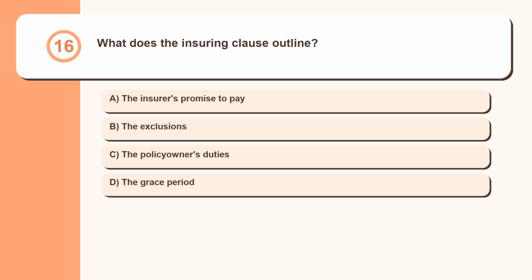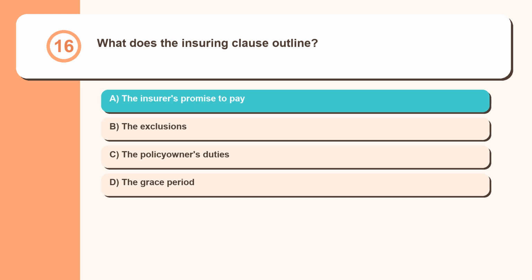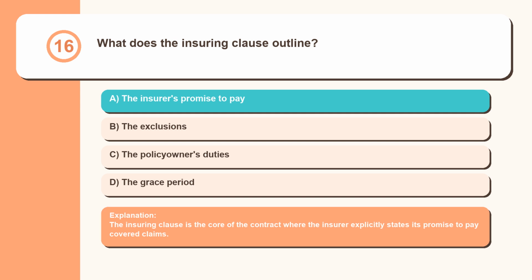Question 16. What does the insuring clause outline? The insurer's promise to pay, the exclusions, the policy owner's duties, the grace period. The insuring clause is the core of the contract where the insurer explicitly states its promise to pay covered claims.